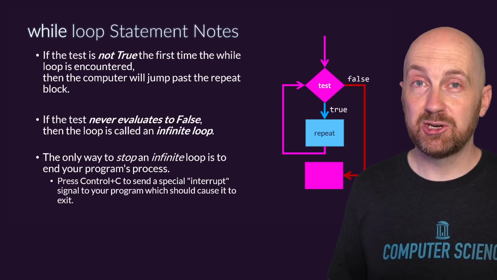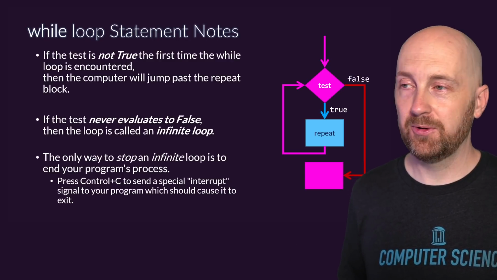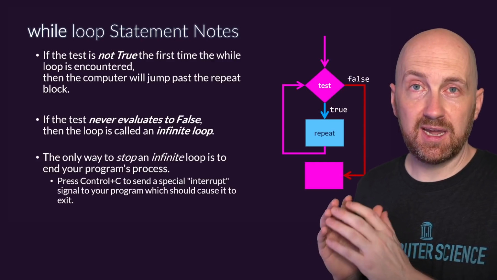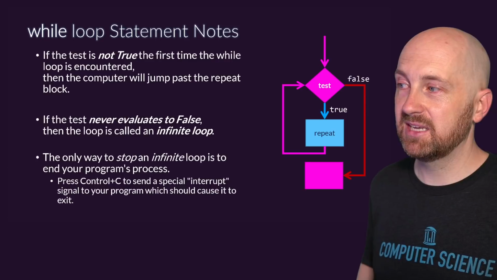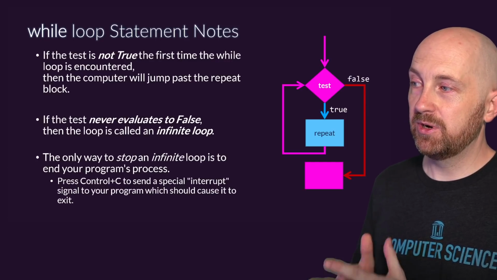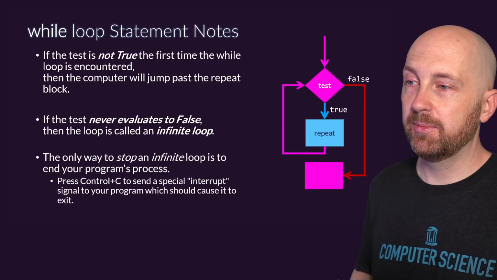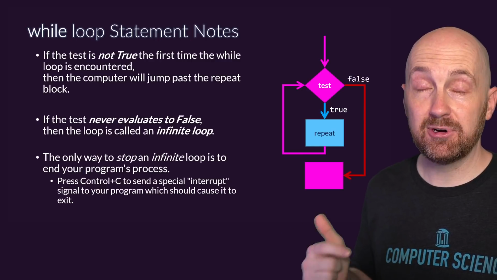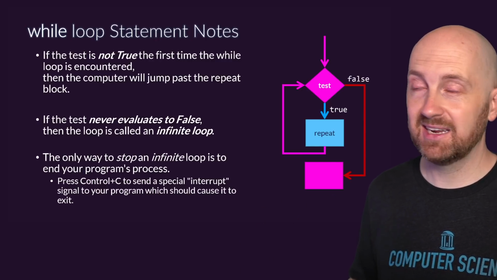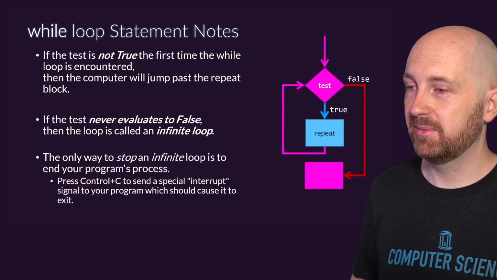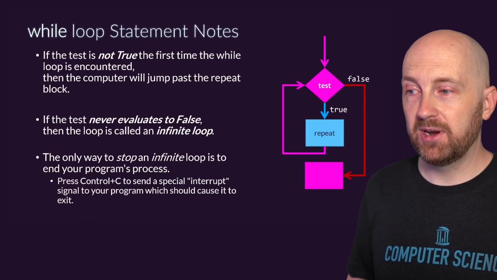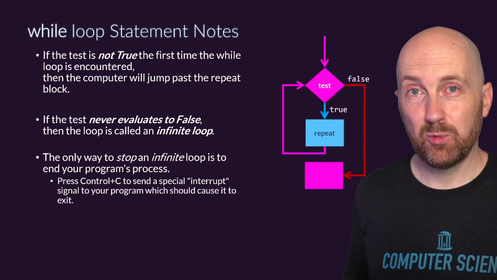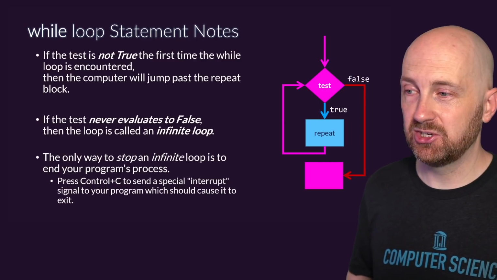But we don't want to introduce an infinite loop in our code. And there are some specific strategies we have for avoiding that. So just as we looked at with the if-then statement, we can think about this in a control flow statement as well, where notice the key difference is we go into the repeat block, we go back up to test, right? So if that test never evaluates to false when we go back up to it and test it again, then we're going to have an infinite loop, and we've got to be careful about that, right? If you do find yourself in an infinite loop when you're running your program in the terminal, the thing to remember is Control C will stop your program. And I'll give you a demonstration of this in just a moment, right?